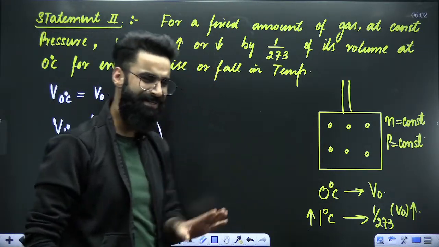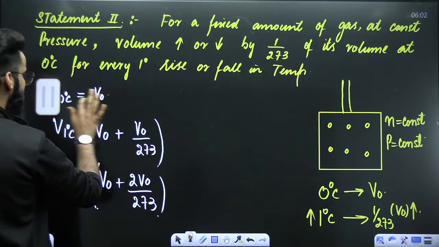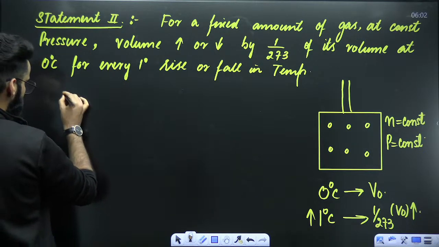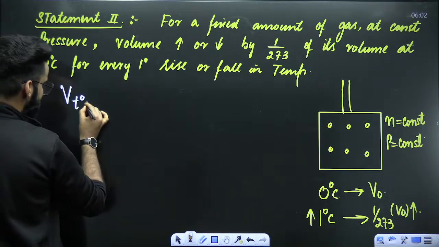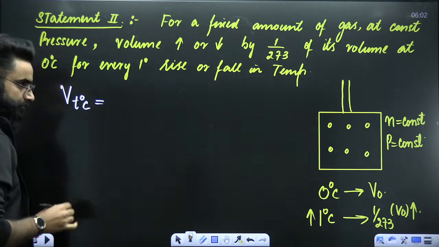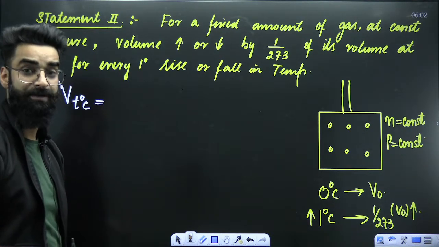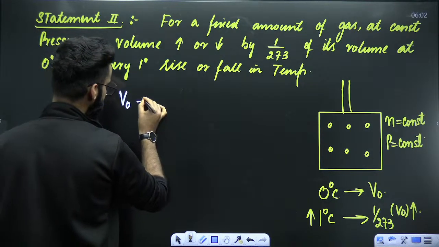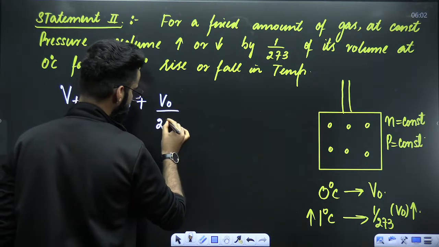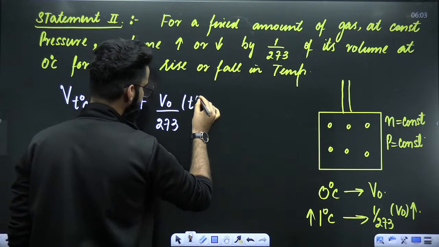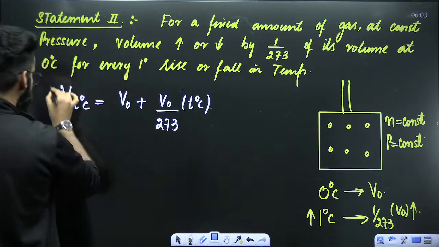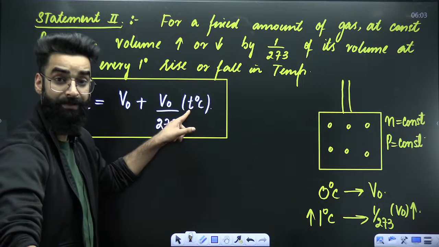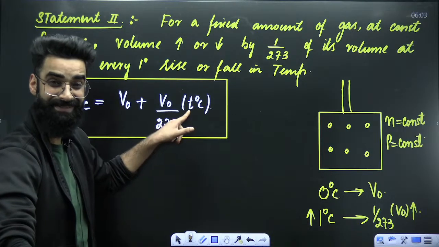Correct? And my dear students, you need not remember all this. I'm just going to give you one result which you are going to use directly from now onwards. So do remember, volume of the gas at temperature T degrees centigrade is equal to V naught plus V naught divided by 273 multiplied by T degrees centigrade. Now see whether this equation is applicable or not. But remember, right here in this equation, you are using the temperature in degrees centigrade.